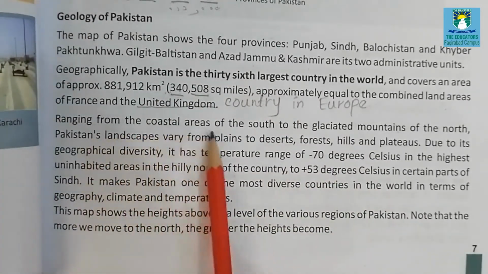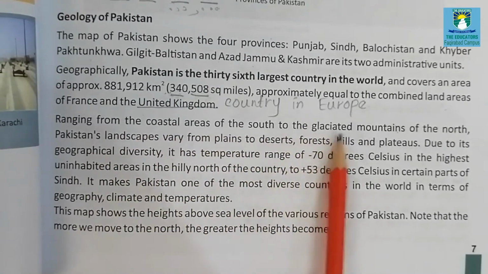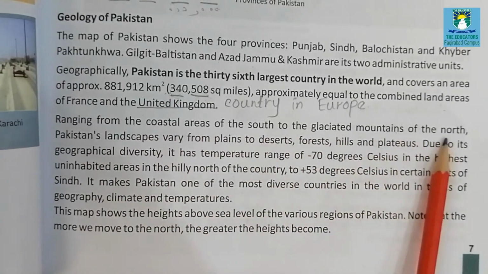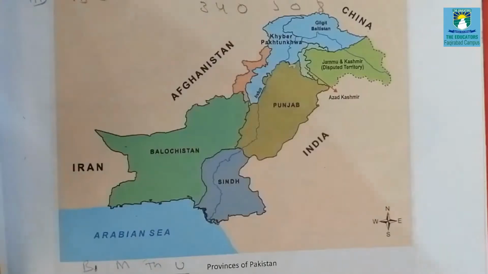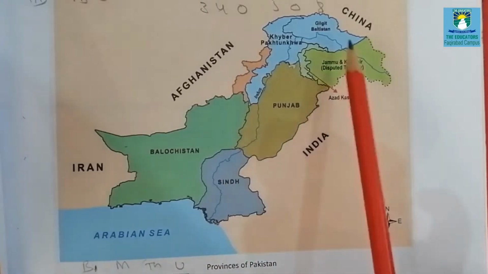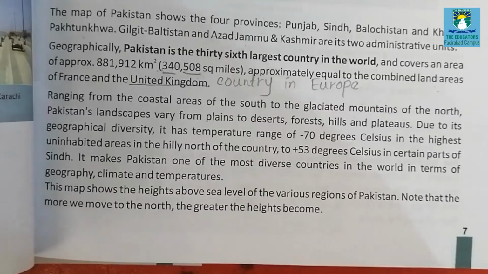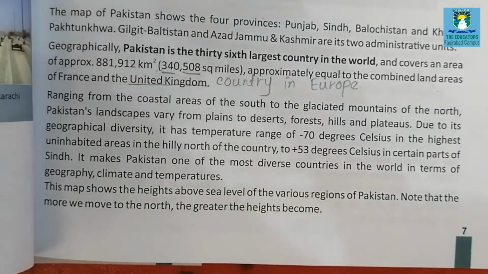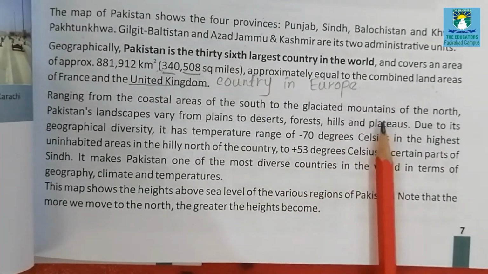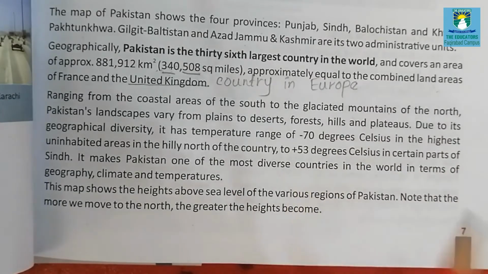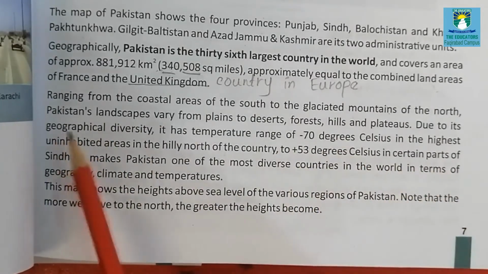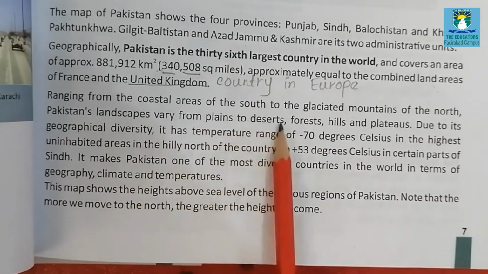Ranging from coastal areas of the south to the glaciated mountains of the north. Now look at the picture. These are coastal areas which are located on the edge of the Arabian Sea. So these are located in south direction. So from south to north direction, where glaciated mountains means the mountains which are covered with glaciers, hard mass of ice. Pakistan's landscapes vary from plains to desert.